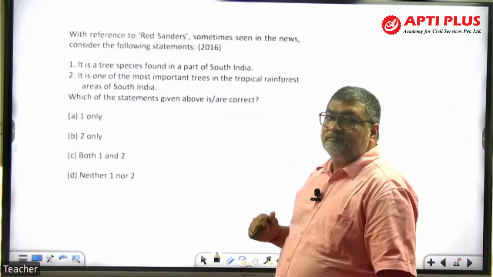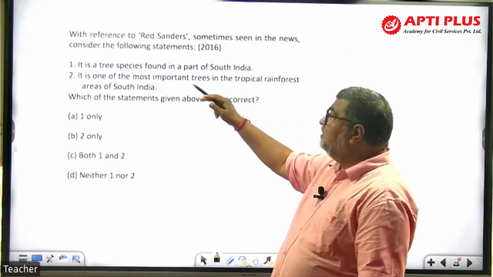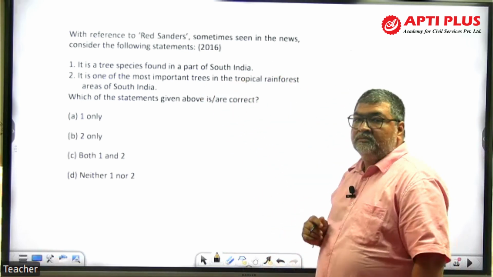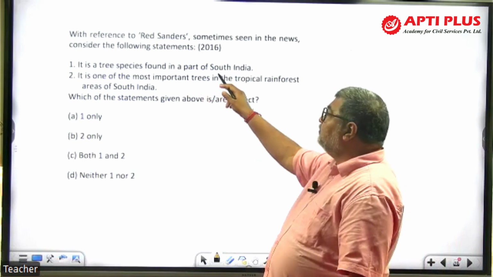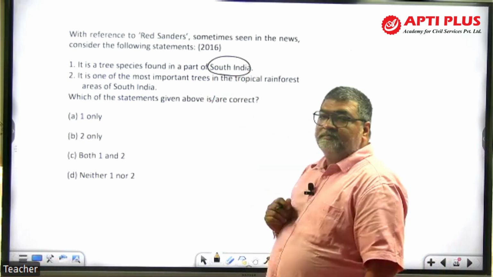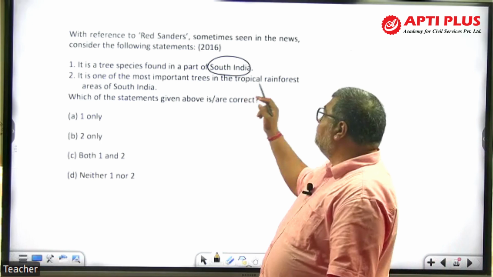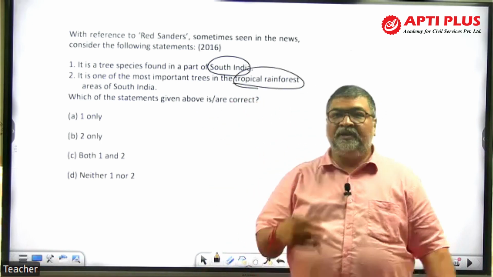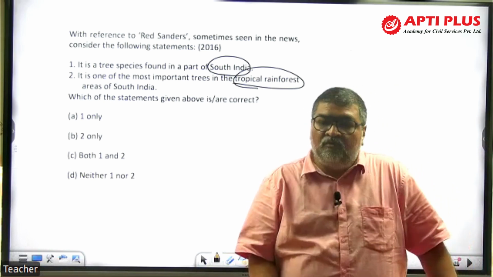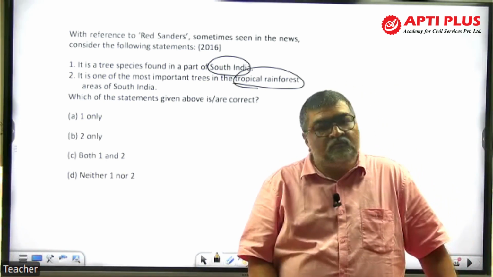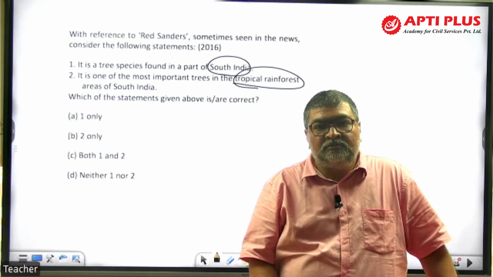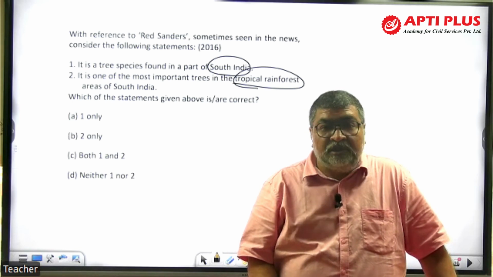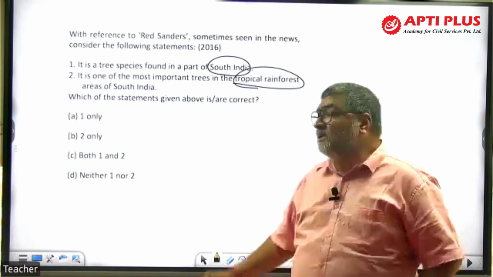Red sanders. With reference to red sanders, sometimes in the news, consider the following statements. It is a tree species found in a part of South India. It is one of the most important trees in the tropical rainforest areas of South India. Now you find this kind of question, 2-statement type: 1 only, 2 only, both 1 and 2, and none. तो यहाँ पे क्या चाहिए? Geography, climate, right?